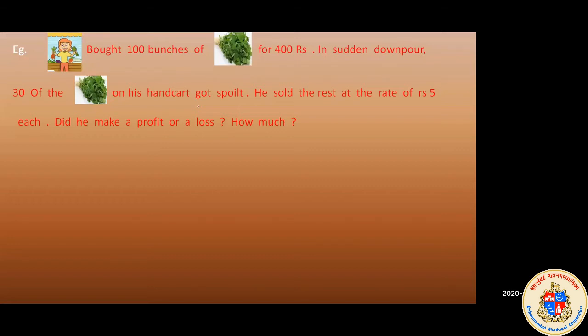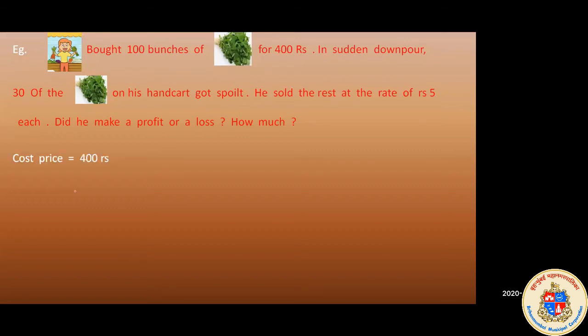In a sudden downpour, 30 of the methi on his hand cart got spoiled. Spoiled means kharab ho gaya. So 30 have spoiled. He sold the rest at 5 rupees each. Did he make a profit or a loss, and by how much? This is our sum. So we will try to solve it.